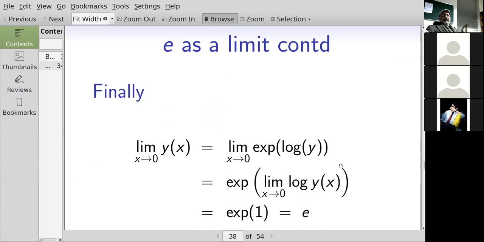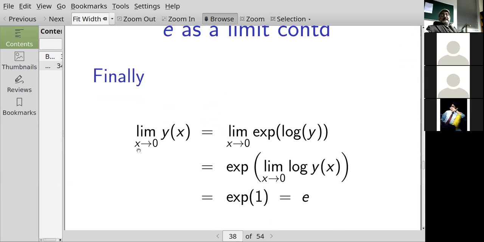Okay, this is what I've established here. So what's the limit of y? The limit as x goes to 0 of y of x equals the limit as x goes to 0 of the exponential of the logarithm of y. The exponential function is continuous everywhere, and the logarithm function is continuous everywhere it's defined, so I can pull the limit inside. So it's the exponential of the limit as x goes to 0 of the logarithm of y of x.